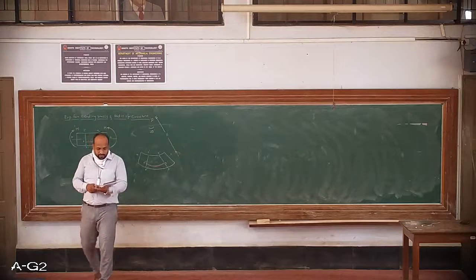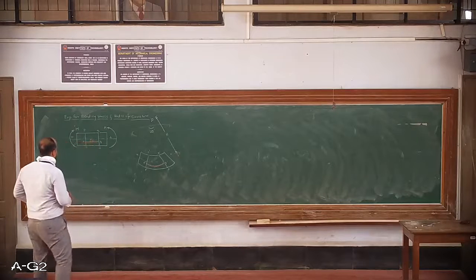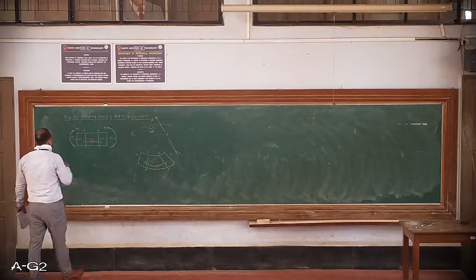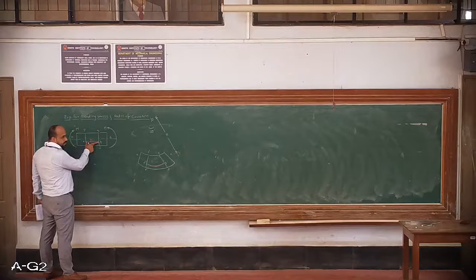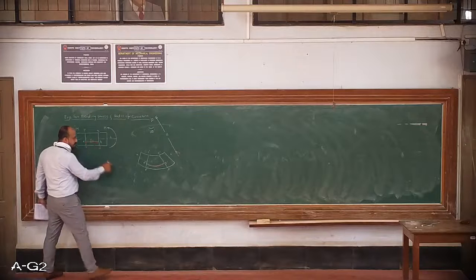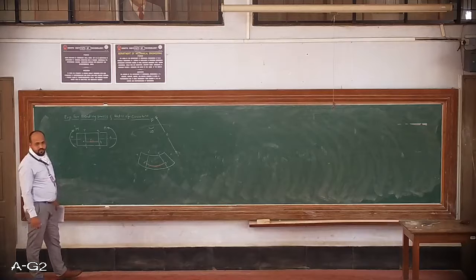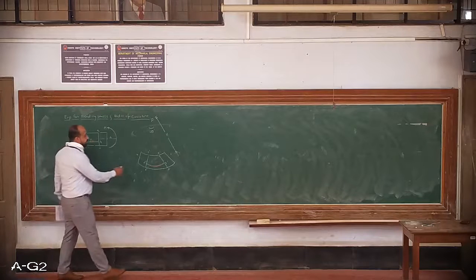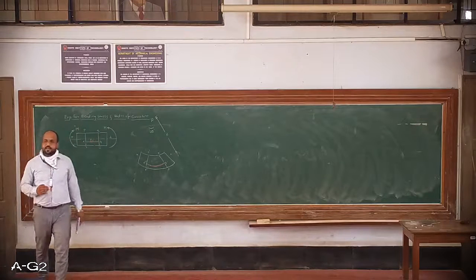So one thing I need you people to observe here. Just tell me, is the initial length of this fiber the same as this? Obviously no, because there is a bending which has happened. Means some parameter has changed.